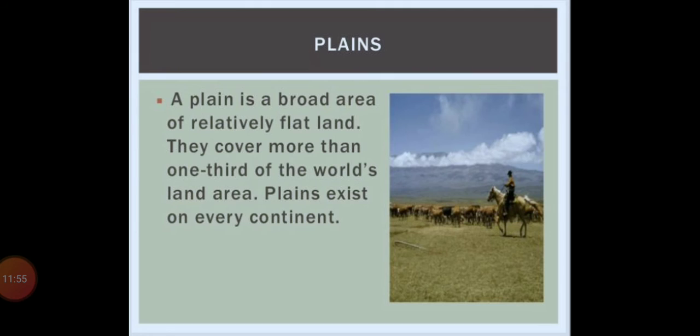Now plains. A plain is a broad area of relatively flat land, like where generally we are living, our agriculture, our industries, whatever is going on, it is on a plain. They cover more than one third of the world's land area. Plains exist on every continent. So in each and every continent we have the plain type of landforms available.